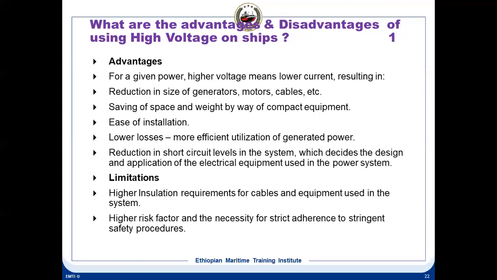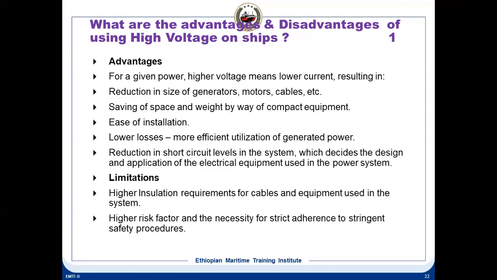So when the current is reduced, what happens? The copper losses are reduced, short circuit levels are reduced. There is a reduction in size of generators, motors, cables, etc. Saving space and weight with compact equipment, easier installations, and lower losses because it is I squared R; current is reduced, so the losses are reduced, and a reduction in short circuit level. A very important factor is this: when the current is reduced, your short circuit levels are reduced, so the rating of the breakers is reduced. That is the main advantage of it.